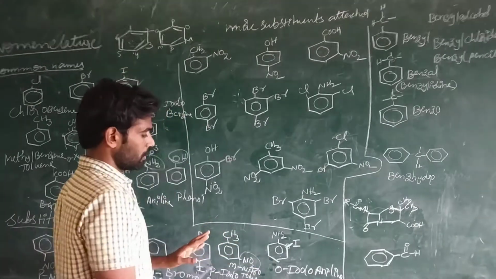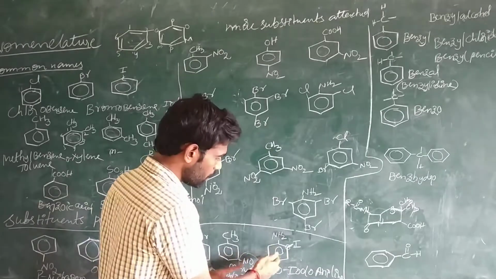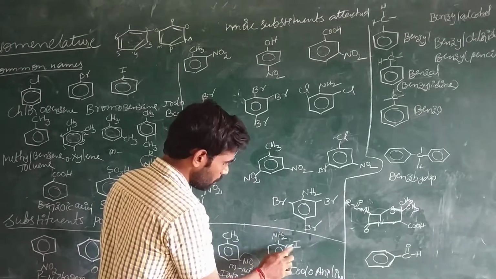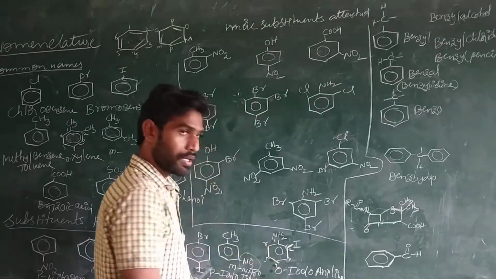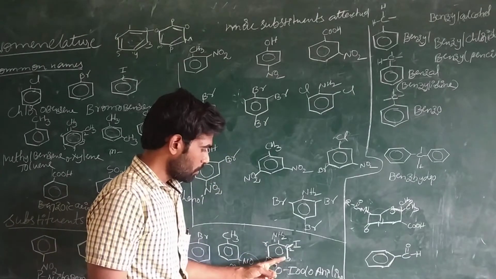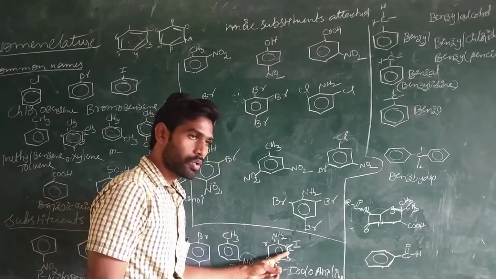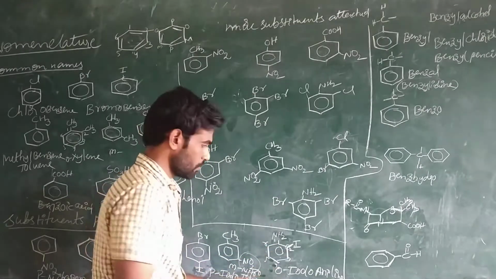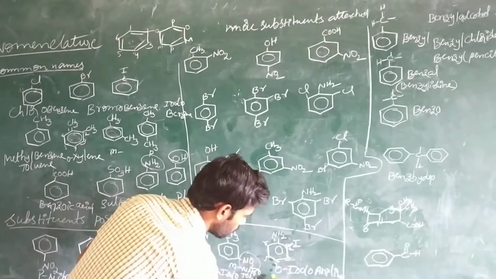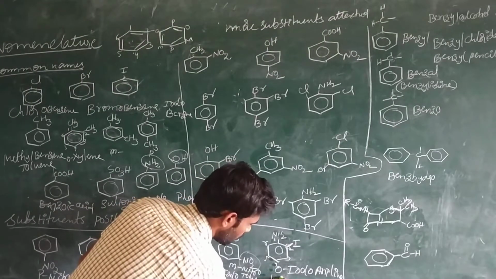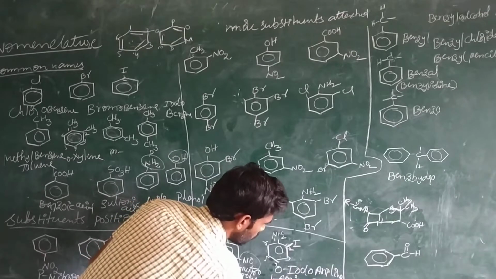Otherwise, we can also write it like this: if you give the numbering, 1 amino, 2 iodo benzene. If you write the nomenclature according to IUPAC, 1 amino, 2 iodo.